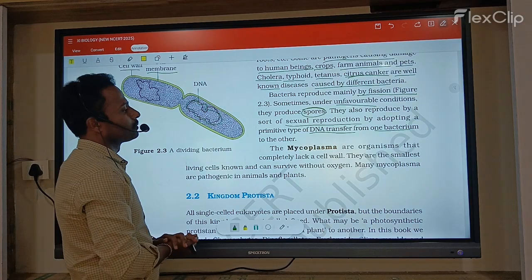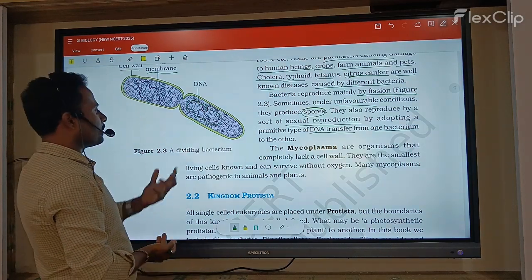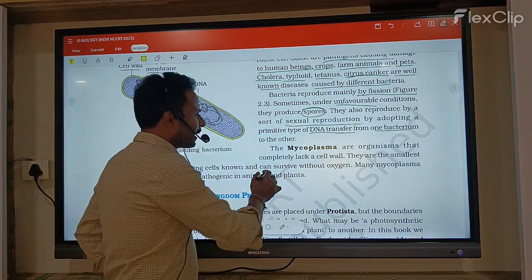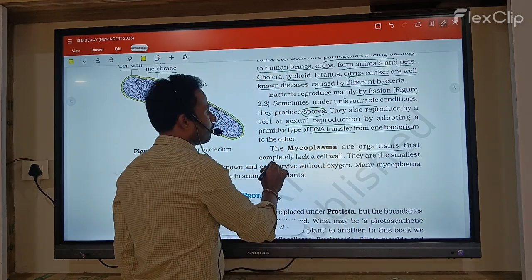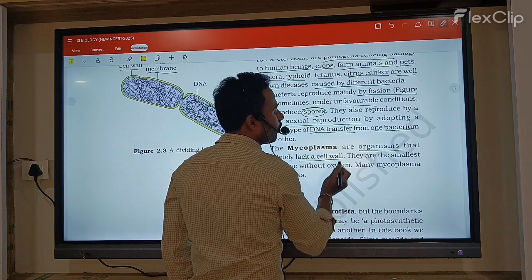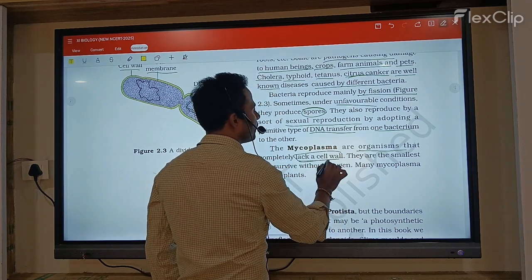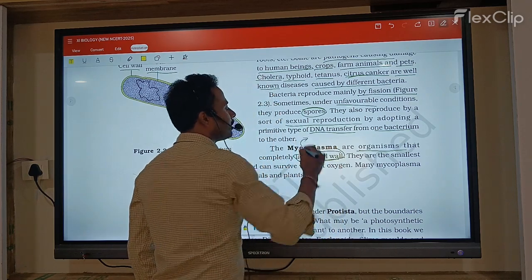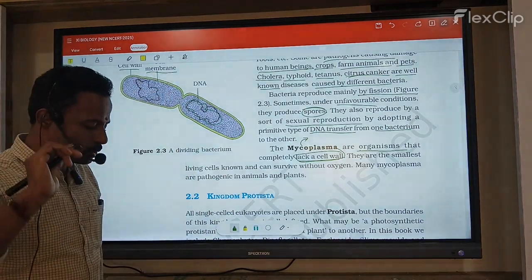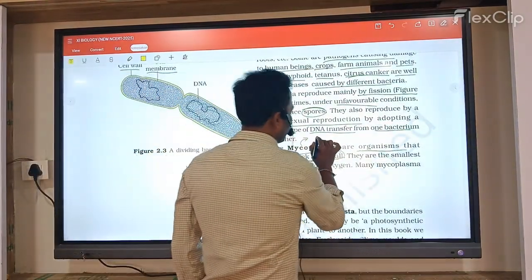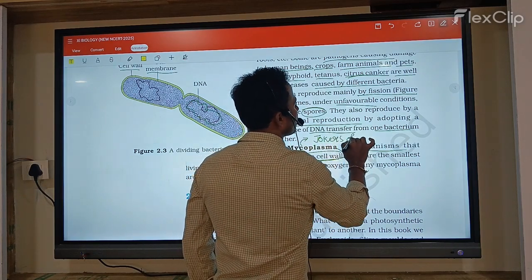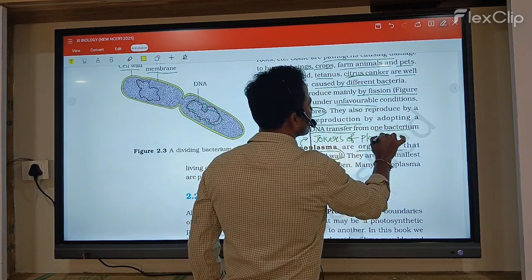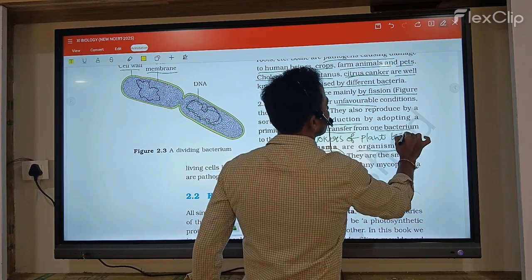Okay, next, after bacteria, the mycoplasma. Mycoplasmas are organisms that completely lack a cell wall. What else are they called? Mycoplasma are also called the jokers of the plant kingdom. This is very important. They are called the jokers of the plant kingdom.